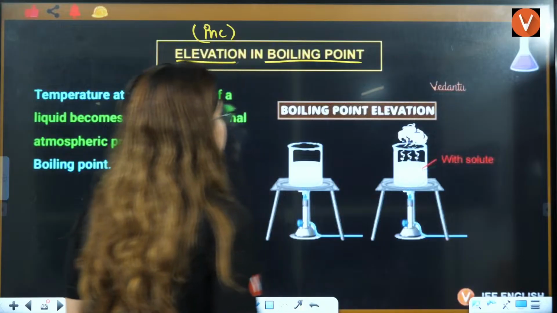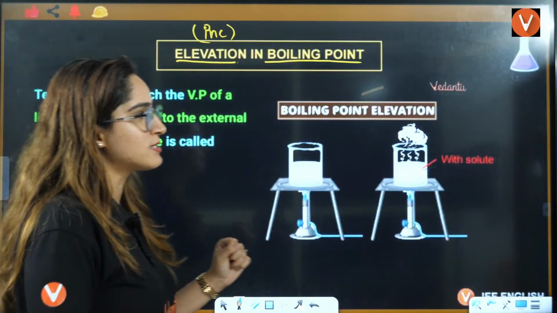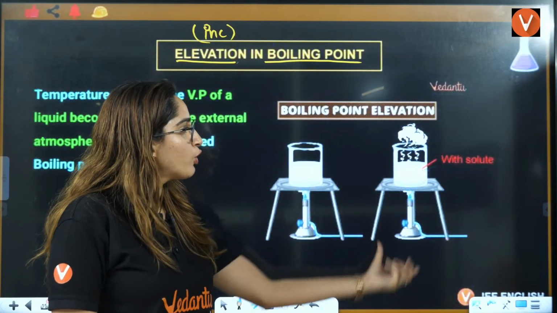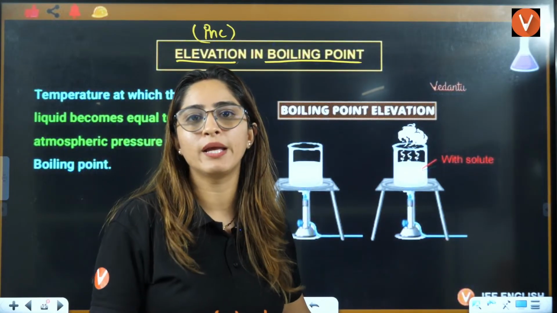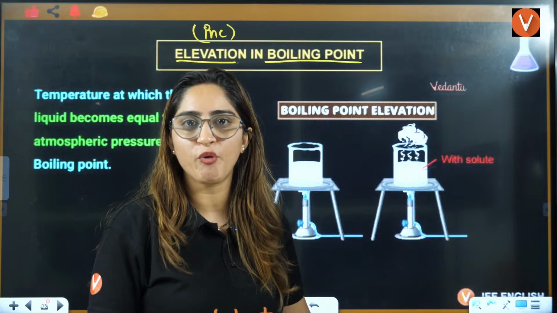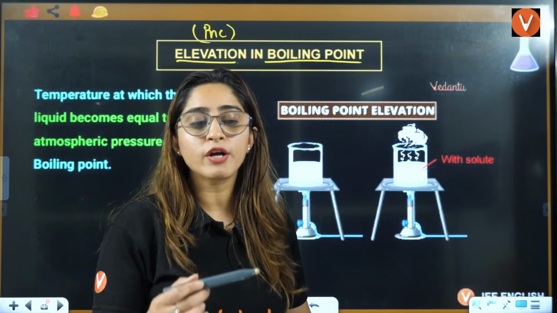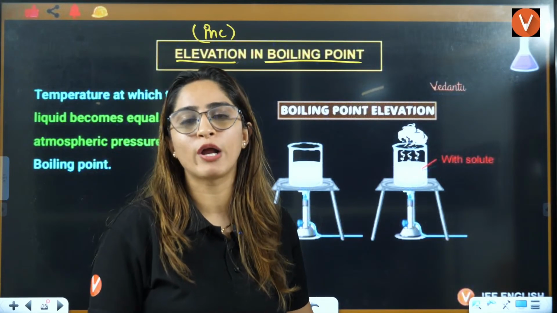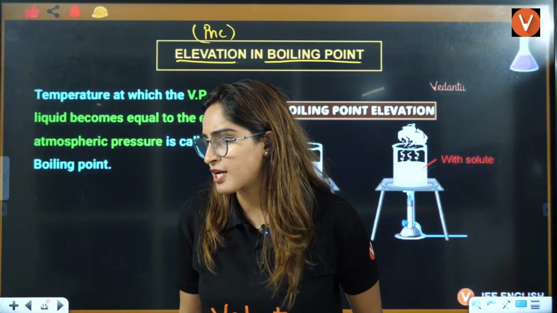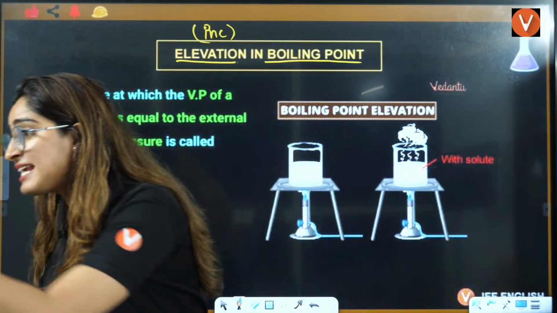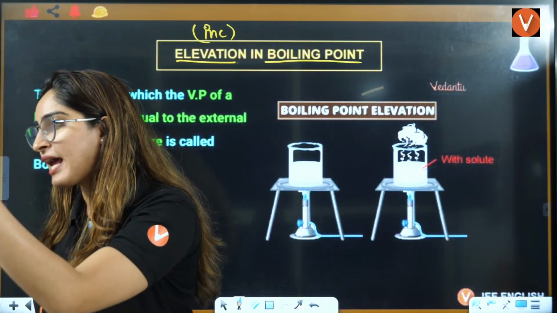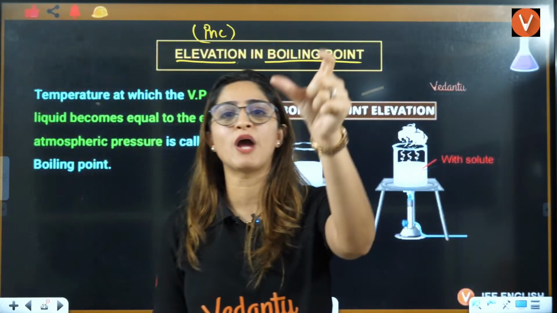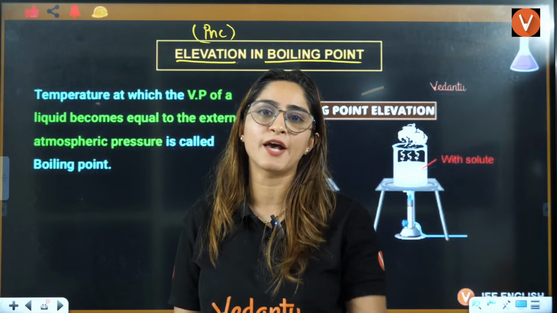Now, see, boiling point is, this is water. You are boiling it, boiling it, boiling it. The bubbles are coming. That is the boiling point. If you talk about the proper definition of boiling point in terms of vapor pressure, I'm waiting for your answer. Rohit, very good: when vapor pressure is equal to atmospheric pressure, this was the answer I was looking for.